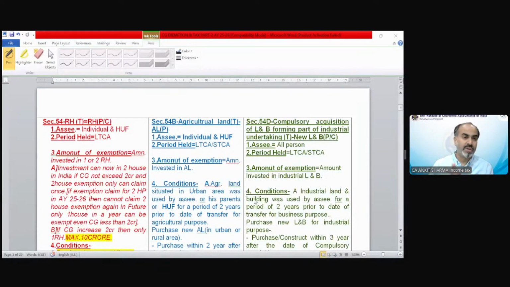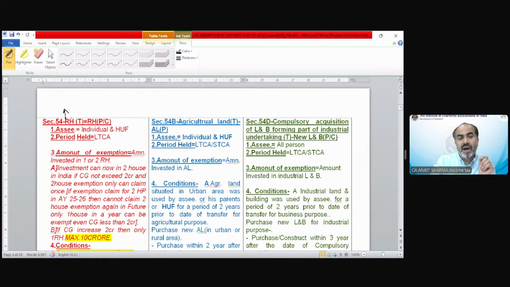Fine. So the first section is section 54, and as I told you, first of all we should understand the applicability of exemptions. We should understand which exemption will be applicable in which circumstances. Every exemption has a specific condition in which that exemption is going to be applicable. And section 54 says that if you transfer a RH, RH is for residential house.